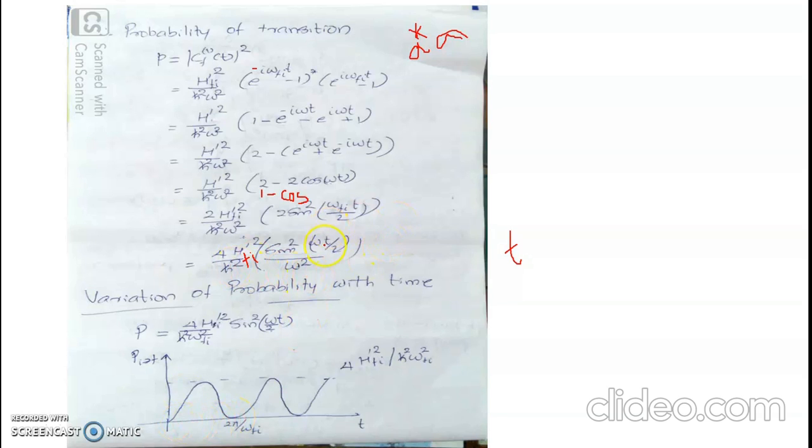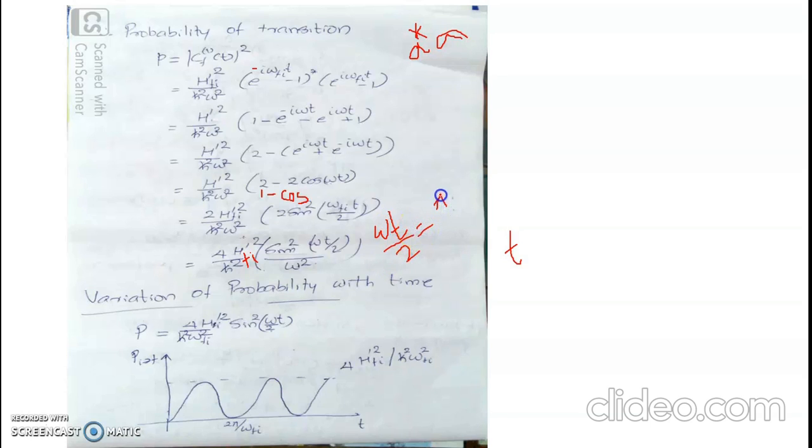So when time t equals 0, this sin square term will be 0, so the probability is 0. The sin square term has its maximum value when this angle is pi by 2, that is, when omega t divided by 2 is equal to pi by 2.